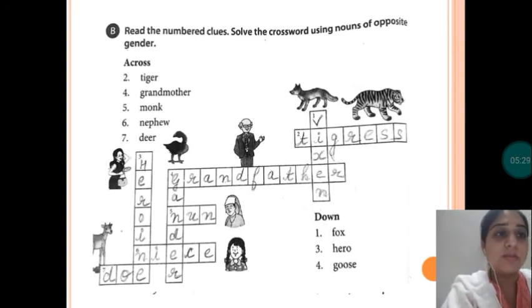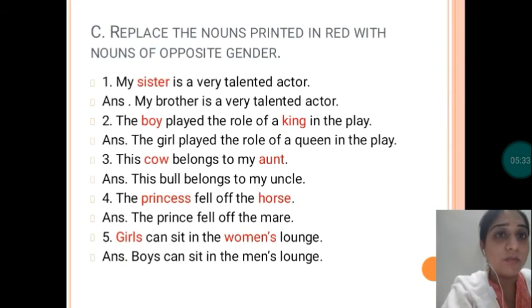Now students, the next 2 activities, that is the next 2 exercises of this chapter, you have to replace the nouns. You have to replace with the opposite gender. Same activity you have to follow. You have to just replace. If it's feminine, make it masculine. If it's masculine, make it feminine. Okay, the first one: my sister is a very talented actor. So the opposite will be: my brother is a very talented actor.